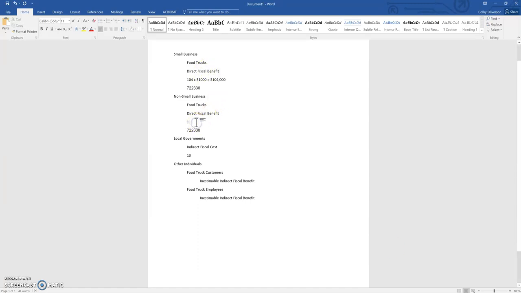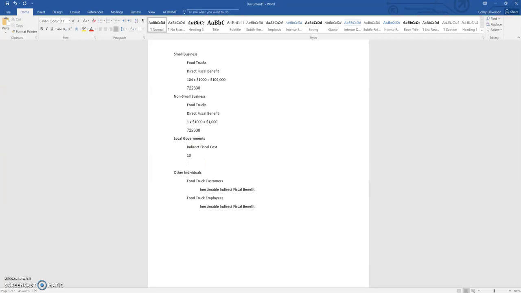And we'll do the same now for non-small business. We'll use the count we found in step 2. There was one non-small business food truck company. So we'll do 1 times the $1,000, the decrease. And so our non-small business food truck company will experience a direct fiscal benefit of $1,000.